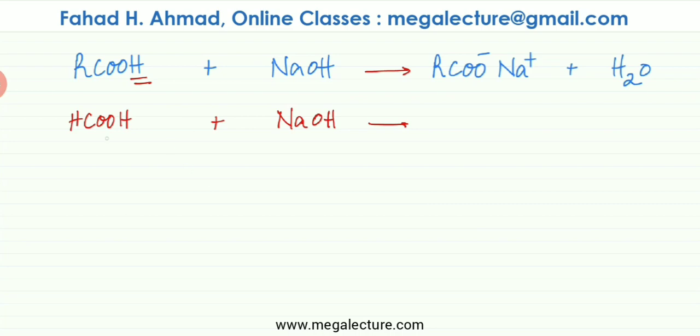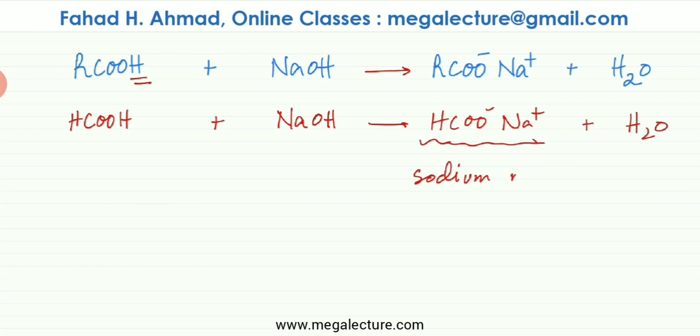So let's try and do a reaction with a normal acid, methanoic acid, reacting with NaOH. It's going to produce HCOO-. H is gone, Na is going to take its place, and a water molecule is going to be produced. This molecule over here would be called methanoic acid. So the ion that would be produced would be called the methanoate ion. So the name of this molecule would be sodium methanoate.